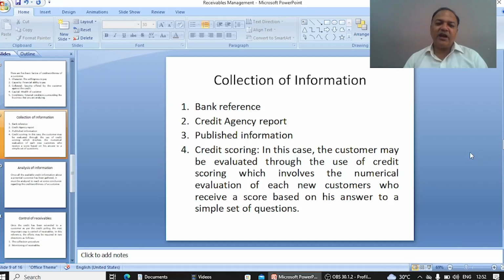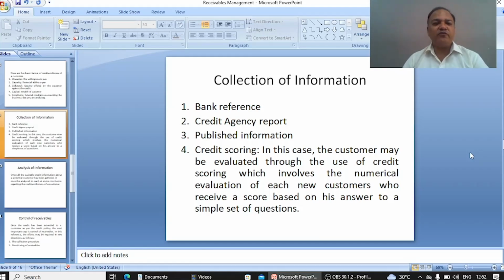Next one is credit scoring. In this case, the customer may be evaluated through the use of credit scoring, which involves the numerical evaluation of each new customer, who receives a score based on his answers to a simple set of questions.